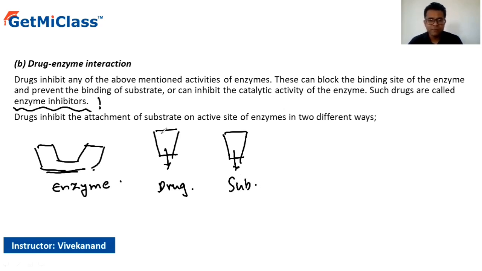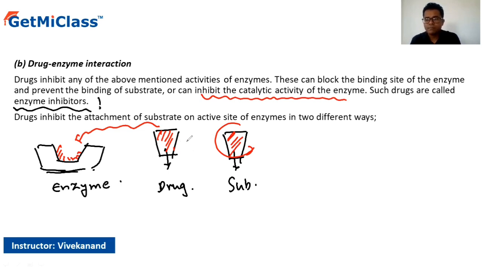The drug will enter into competition with the substrate and try to fit in this particular active site as soon as possible. Once it fits into this, it is inhibiting the catalytic activity of the enzyme, because the substrate is not entering into the active site of the enzyme and is not going to be broken down further.